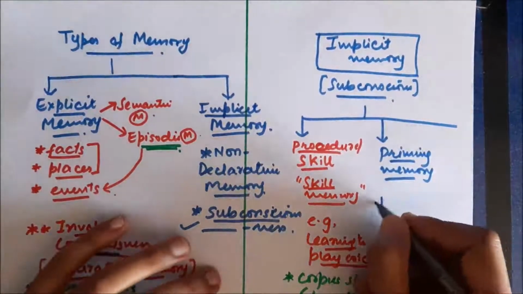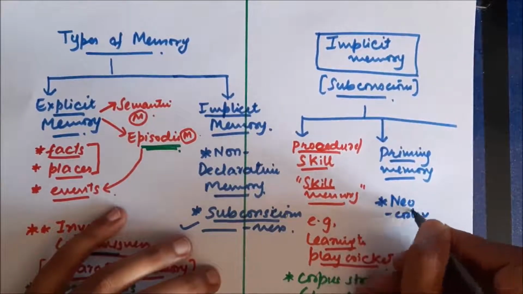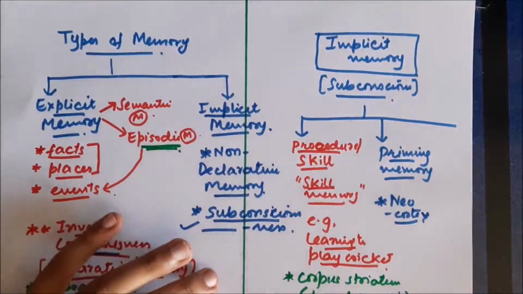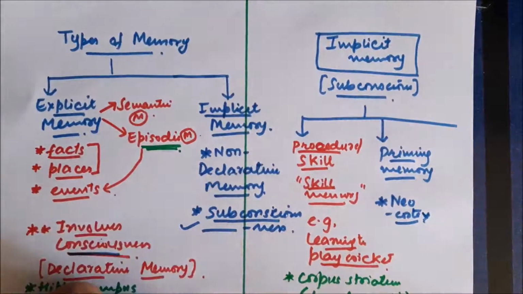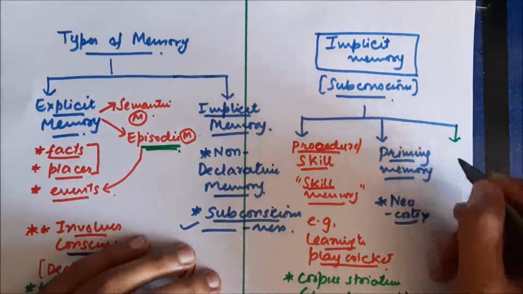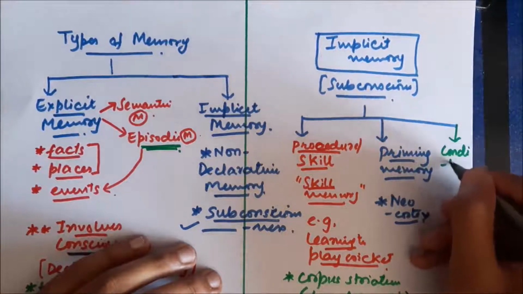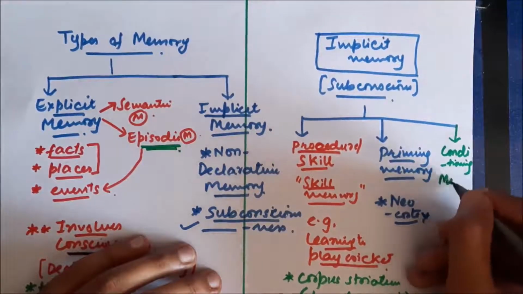Another memory is called priming memory. Priming memory means if someone says something, we are going to predict before the thing is complete, and that's because of priming memory. The neocortex is involved in priming memory.